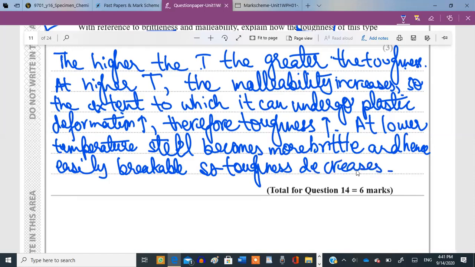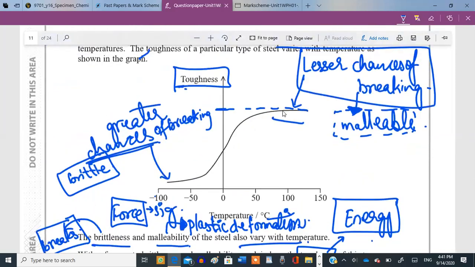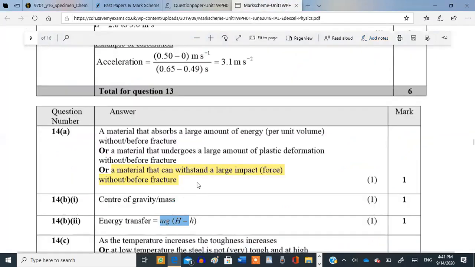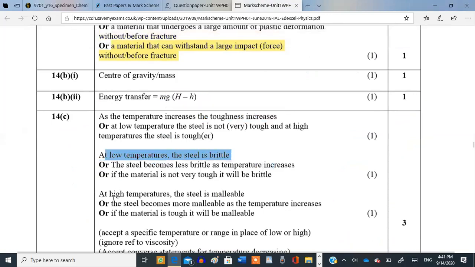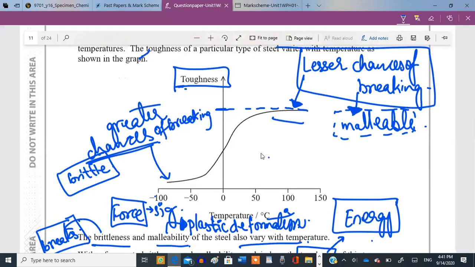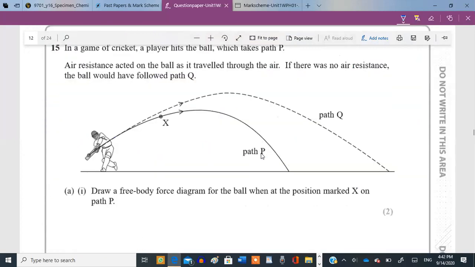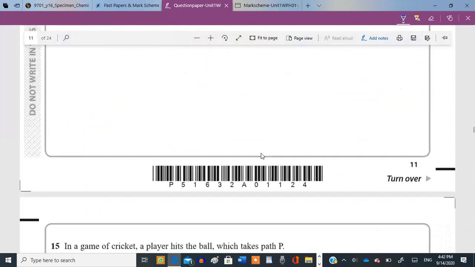That's the answer. But if you look at it carefully, it's just 3 points that I've written over here. I've said that as temperature rises, its toughness rises. At higher temperature, the toughness is high because of the high malleability, and at lower temperature, the toughness is low because of greater brittleness, or the object becomes more brittle. At lower temperature, it is brittle. At higher temperature, it is malleable. And that's all you need. Okay? So I hope you have learned this answer now. Do not forget it.